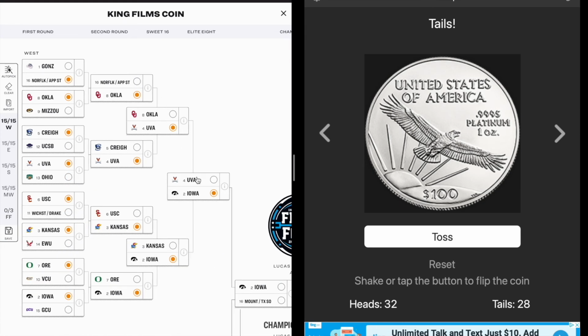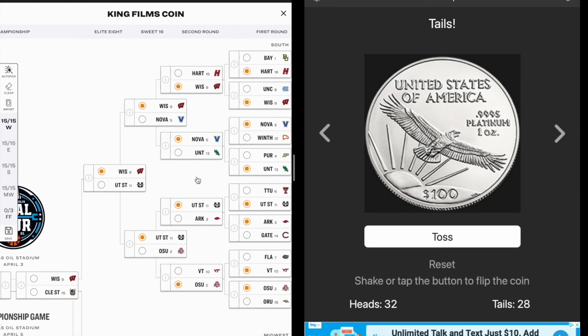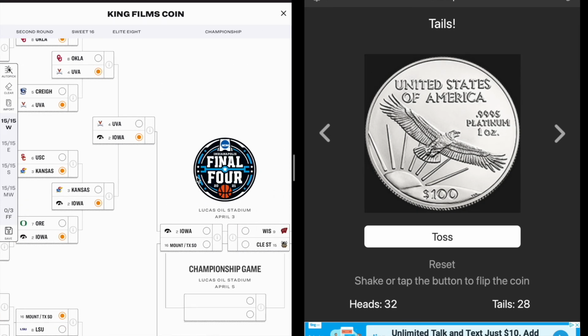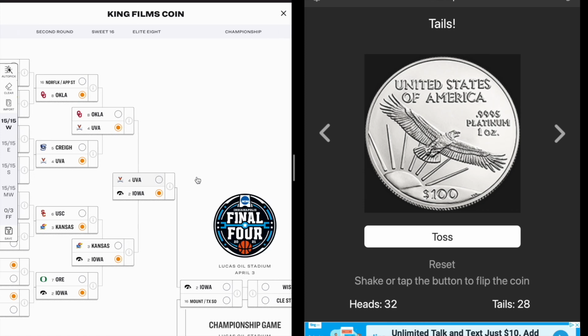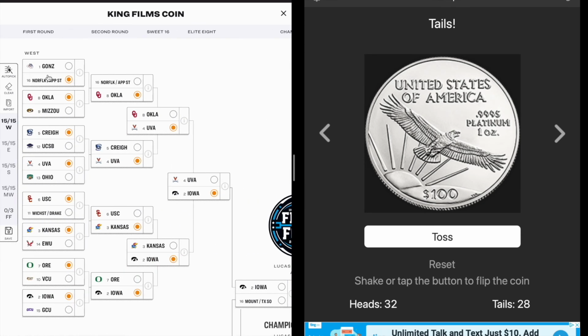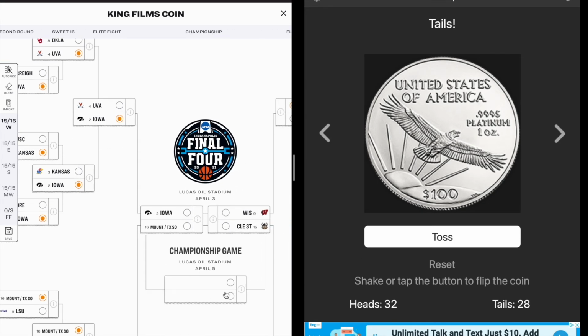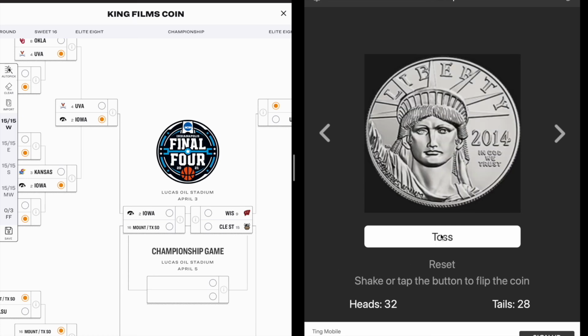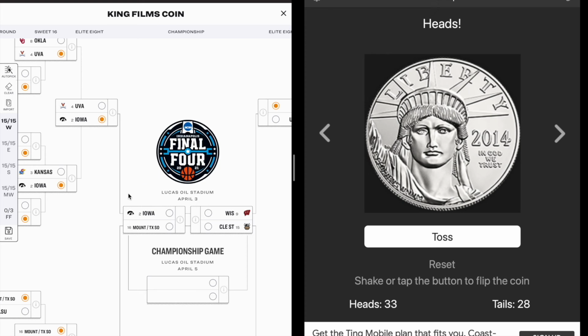I mean, minus the 16 seeds winning. This top half, someone could have filled this out and just gotten maybe their finger slipped on those 1-16 matchups, or I mean, even in the top left, it has happened before where that top left team loses Virginia. So we've got 3 more matchups, people. Iowa against Mount St. Mary's or Texas Southern. Don't even know the winner. Okay, so Iowa moves on to the final.